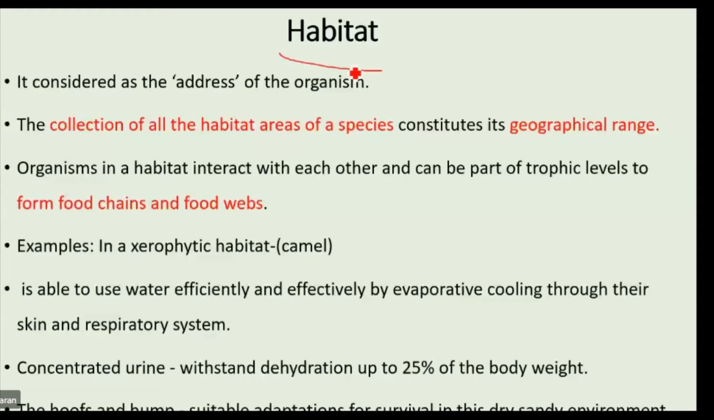Habitat is considered as an address. Okay, where the organisms are known to be found, that is called habitat. So what is meant by geographical range?